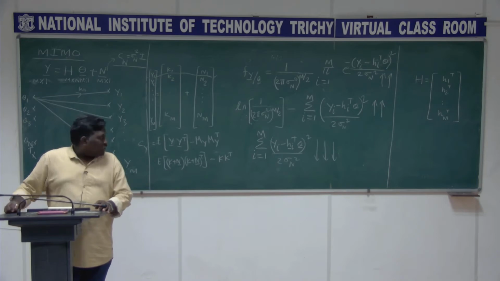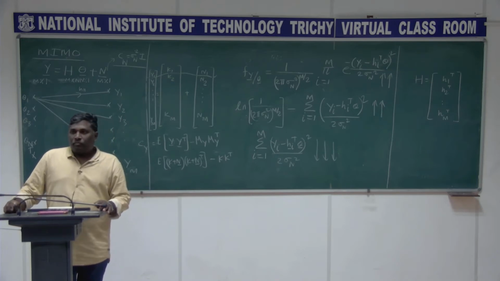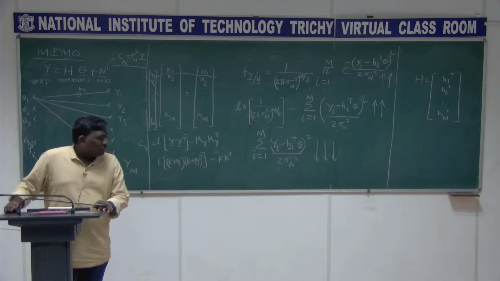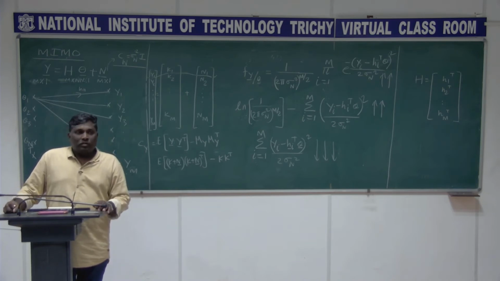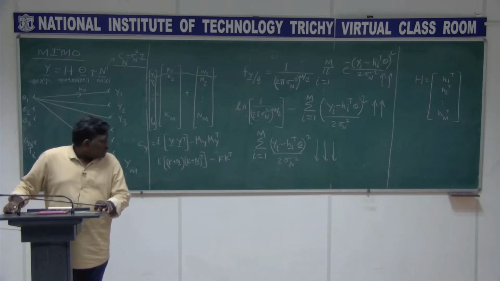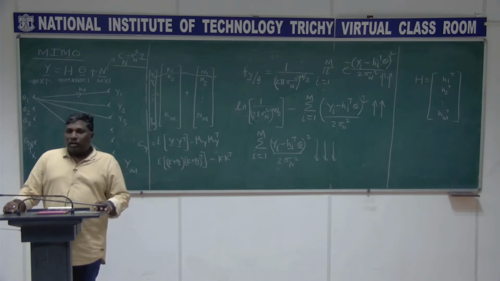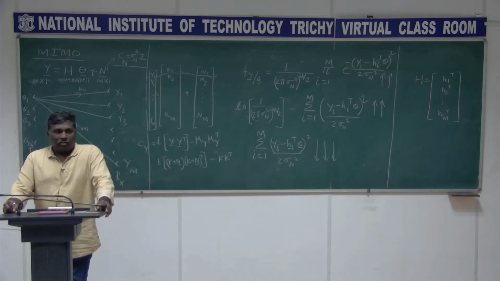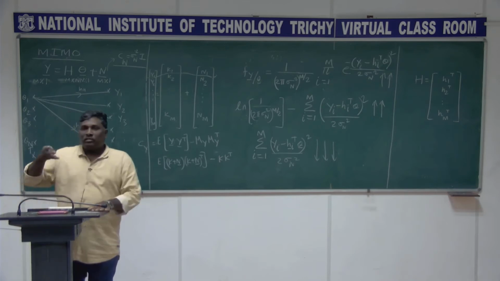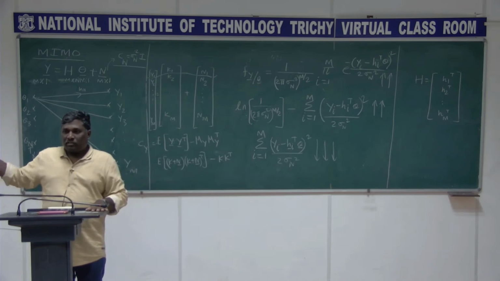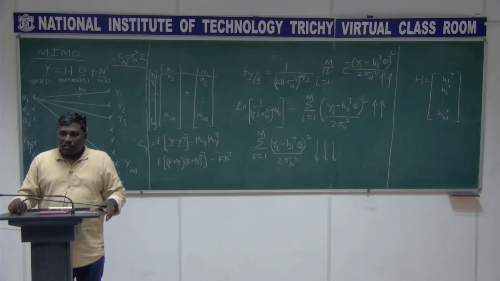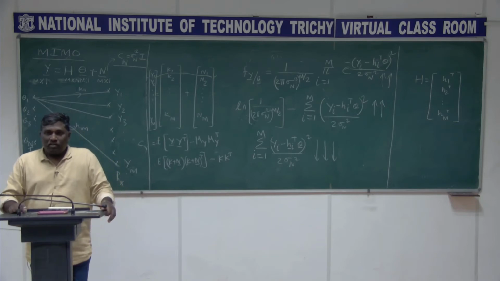So if I differentiate this with respect to theta, what do you get? 2 times yi minus hi transpose theta, and then I have to find the coefficient of theta. In fact, we have sigma also involved, and the summation is there. Combined together, we can find the result as the value of theta that satisfies y equal to h theta in matrix form.